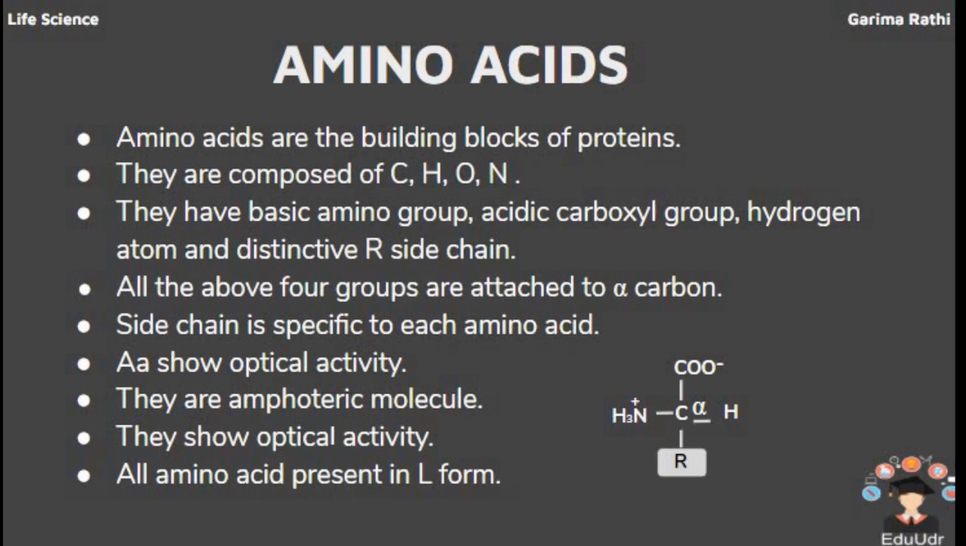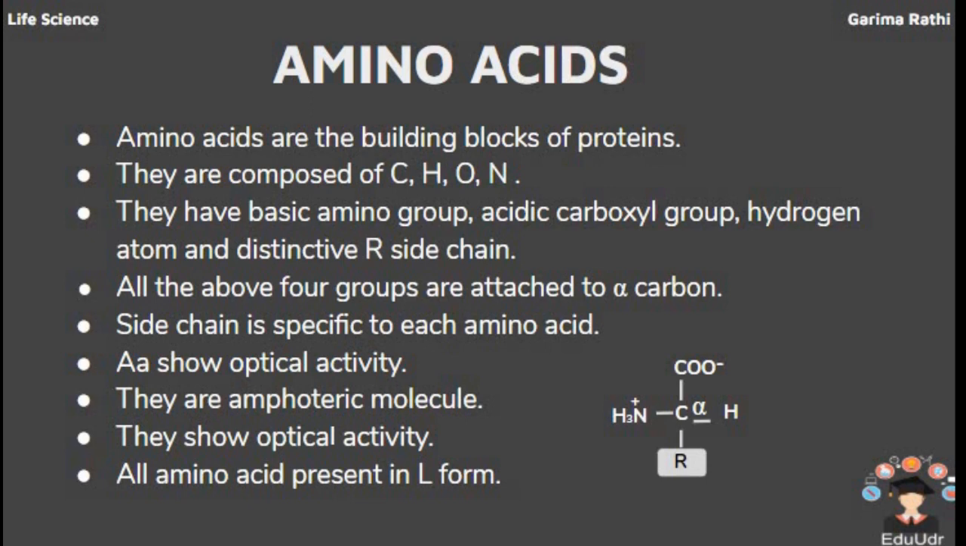These proteogenic amino acids exhibit particular characteristic features as they show optical activity. What is optical activity? Some molecules rotate plane polarized light either to the left side or to the right side. But the main point is that only those molecules can rotate the light which have a chiral carbon. The asymmetric carbon is the chiral carbon. So in the case of amino acids, all proteogenic amino acids rotate plane polarized light to the left side, so these amino acids are designated as L-alpha amino acids.